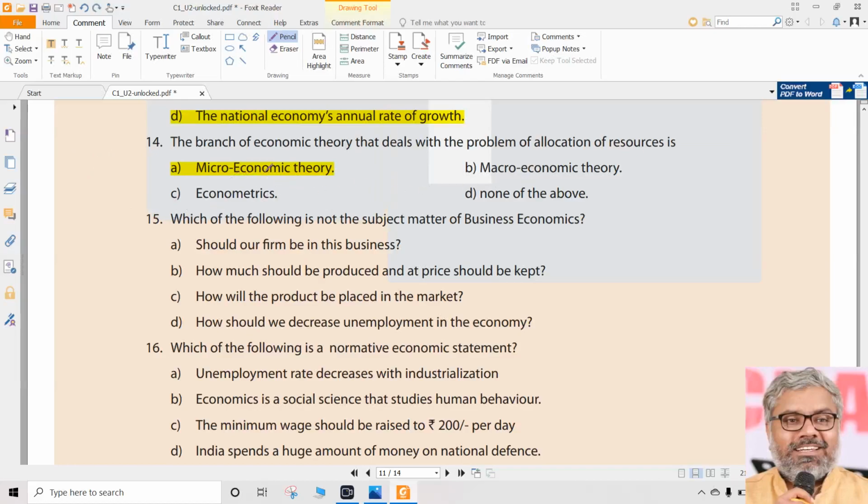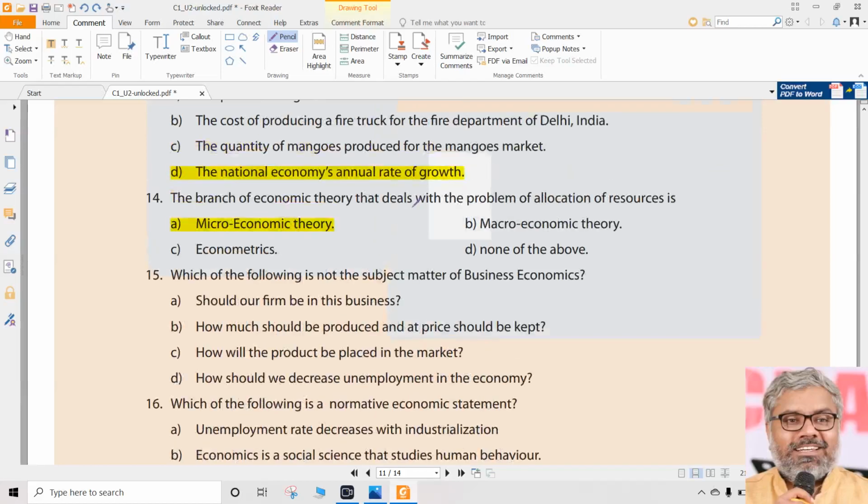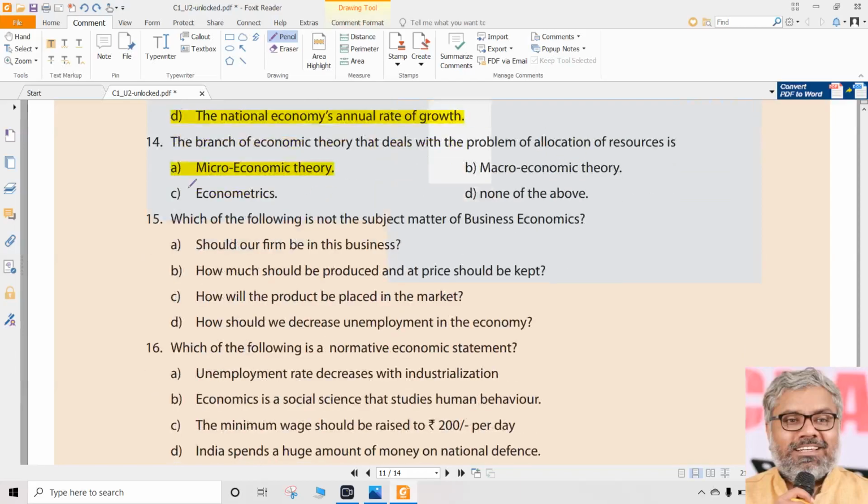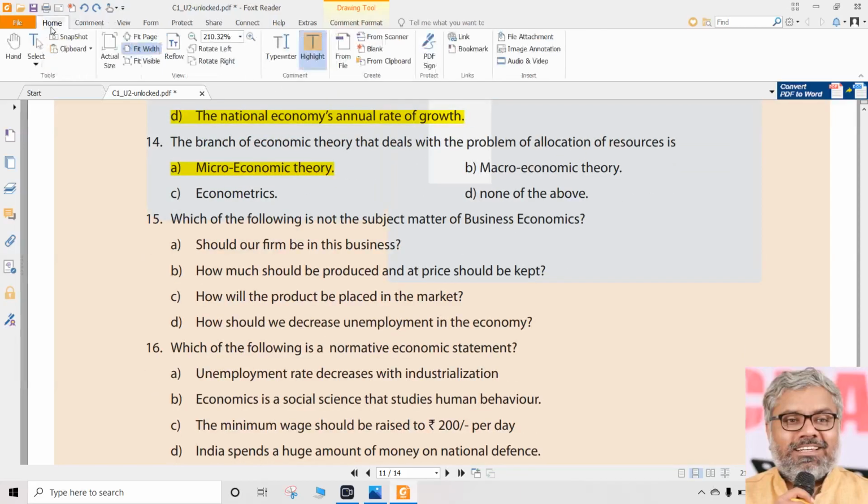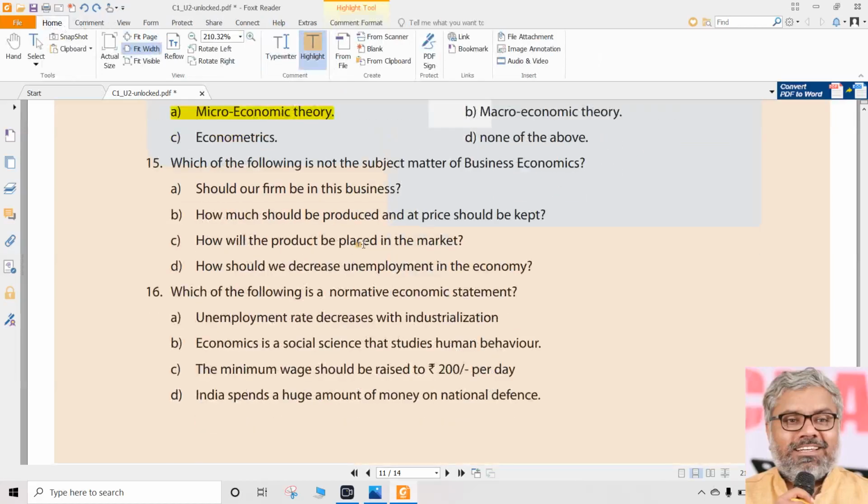Majorly the allocation of resources happens through the microeconomic theory, because the question is at what level it is happening. It is happening at individual and organizational levels, and those are using the resources according to demand and supply. Demand theory, supply theory, all these things are part of what? Microeconomic theory. That is why allocation of resources is majorly addressed in microeconomic theory. So the answer is A for the 14th question.